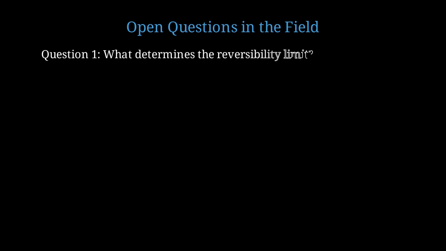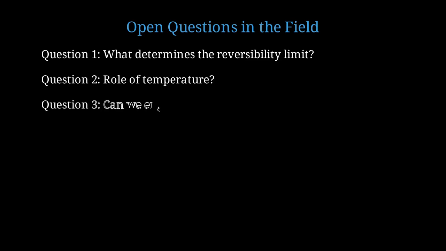Despite significant progress, several important questions remain open. What exactly determines the maximum reversible strain? Is it a universal threshold, or does it depend on the detailed atomic structure of each contact? How does temperature affect reversible plasticity? At higher temperatures, thermal fluctuations might help or hinder the reversibility. Can we engineer nanocontacts with enhanced reversible plasticity by choosing specific crystal orientations or alloying elements?